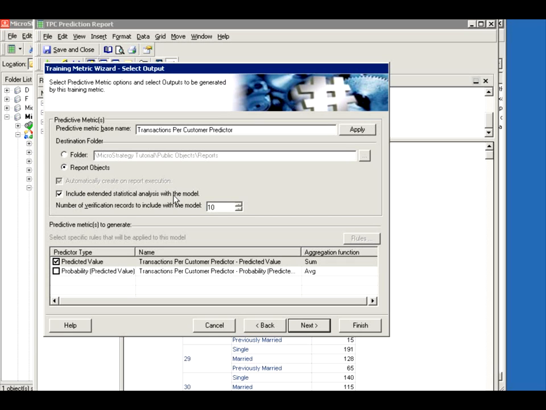You want to include the statistical analysis with the model. Always keep that checked, because what you're trying to say is somebody else is coming to use this and they want to see what you did. They can see that information, it will be captured. And then your predicted value, here's the name that they're using by default. You could name it whatever you want, my prediction, for example. And if you want to add the probability, which is adding a layer to your predicted value, saying the probability of the correctness, and use as an aggregation sum, you can use that or not. Let's just skip it for now, but feel free to play with it and see what it does for you.